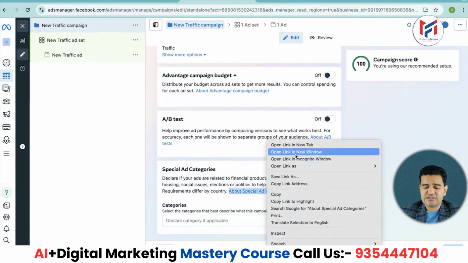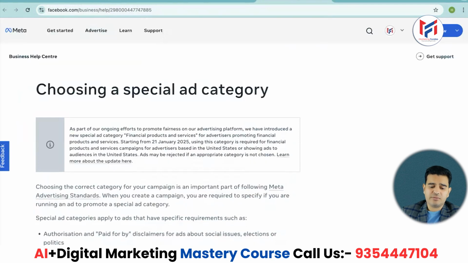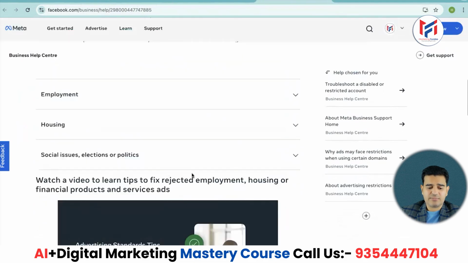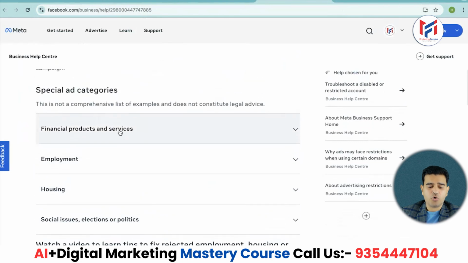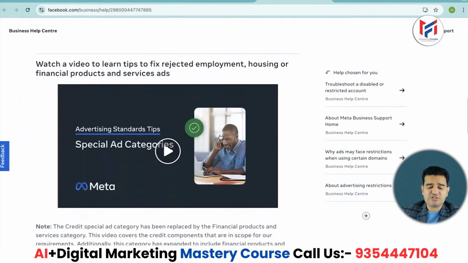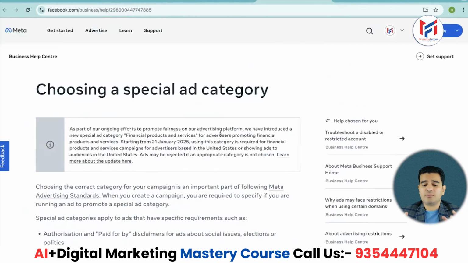And if you want more information about this, then by right clicking on this link here, you can also read more about it in detail. Now see, you can get complete information like social issues, elections, political, housing, employment, jobs. People offering jobs often commit fraud, right? Financial products and services, you can get all this detailed information completely from this page. As you already know, nothing can be covered 100% in just one video. You need to read it in more detail. Get complete information so that your account doesn't get banned, your ads don't get stopped or restricted. So if you take all the precautions beforehand that I am explaining to you, then there's a very small chance that a problem will arise.